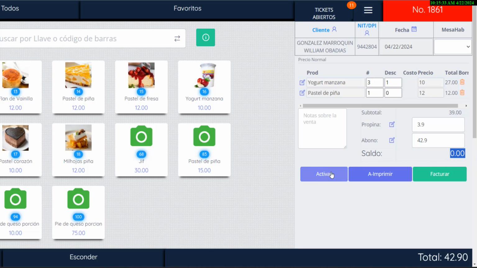Transaction completion. Activate. Pressing this button saves the transaction to resume it later. Once saved, you can access the Open Tickets option to continue editing it. Activate and print. This button saves the transaction to resume it later. Once saved, you can access the Open Tickets option to continue editing it. Additionally, you'll be given the option to print a receipt. Invoice. Pressing this button allows you to continue with the transaction completion process.